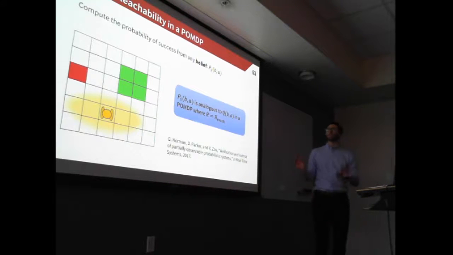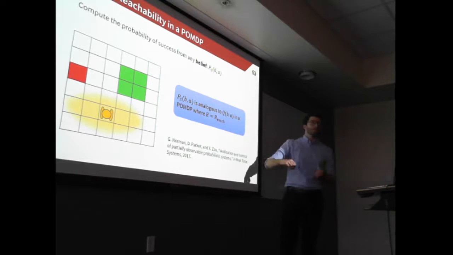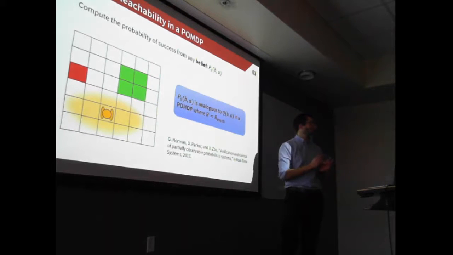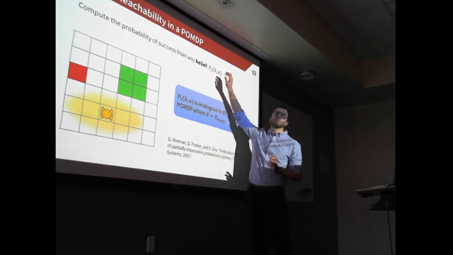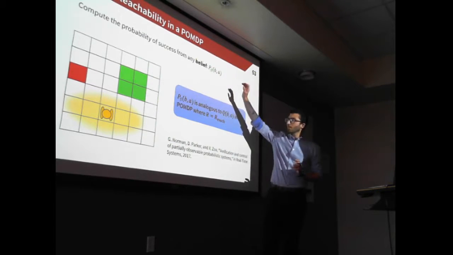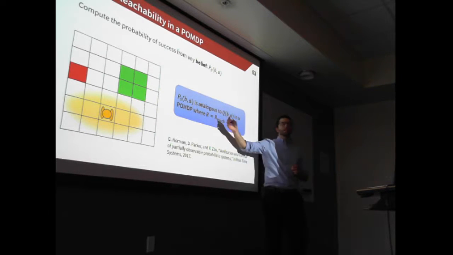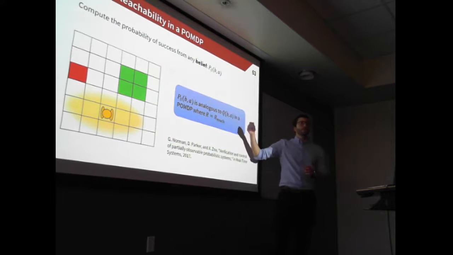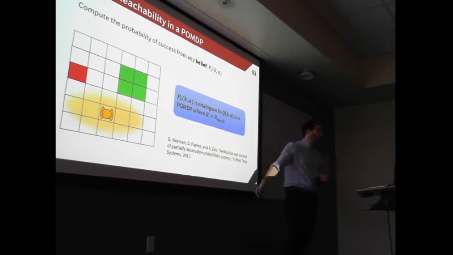Now, let's look at what happens for POMDPs. We can slightly alter the definition. Instead of looking at the probability of success in any state, we'll look at the probability of success from any belief. And we have a similar result: the probability of success is equal to the value function in a POMDP where we set the reward and the absorbing state, just like I showed you on the previous slide.